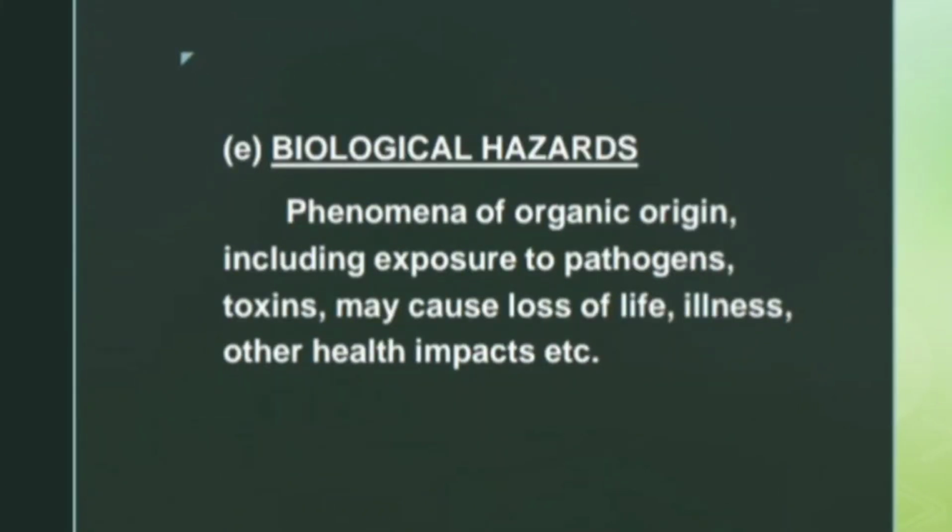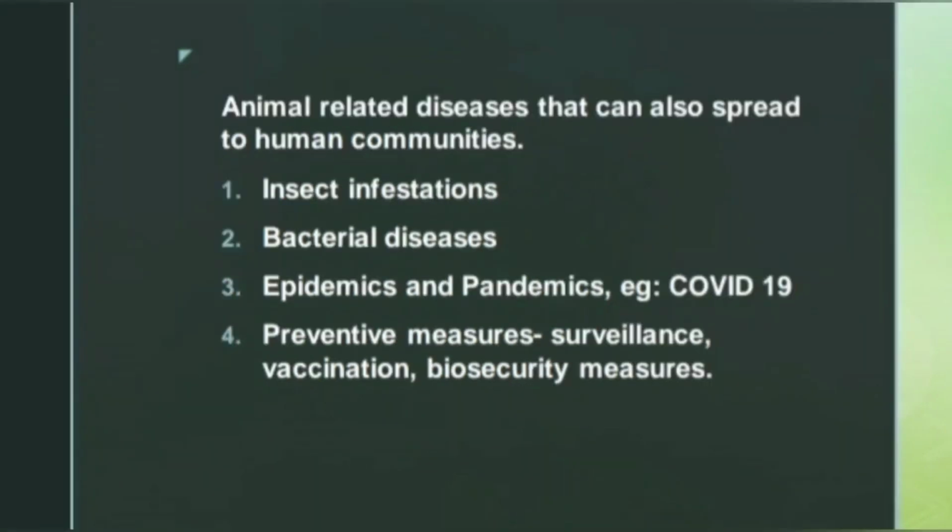Fifth is the biological hazards. Phenomena of organic origin, including exposure to pathogens, toxins that may cause loss of life, illness, other health impacts, etc. Animal related diseases that can spread to human communities. Second is the insect infestations, then bacterial diseases, epidemics and pandemics, for example COVID-19. And last is the preventive measures: surveillance, vaccination, biosecurity measures, etc.